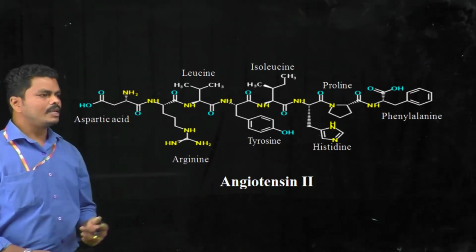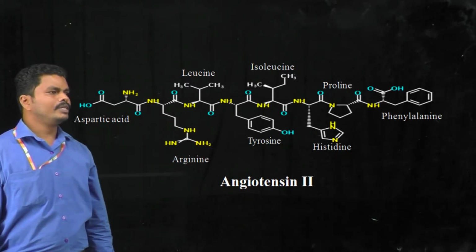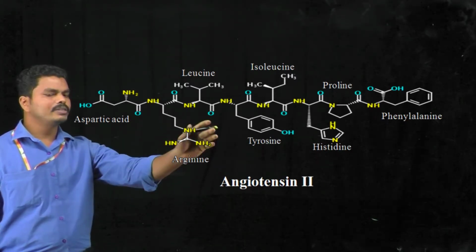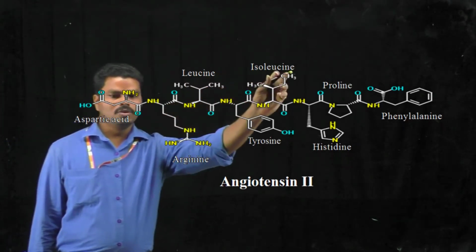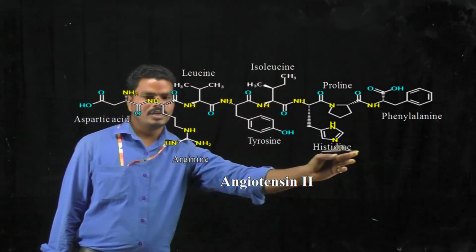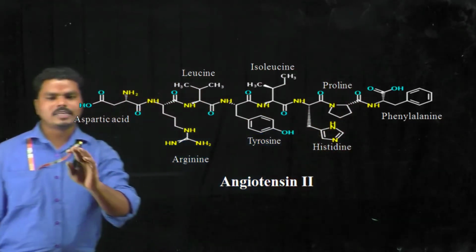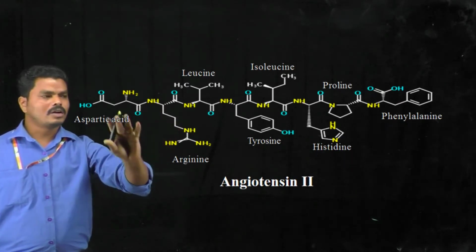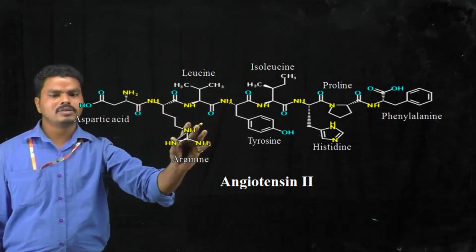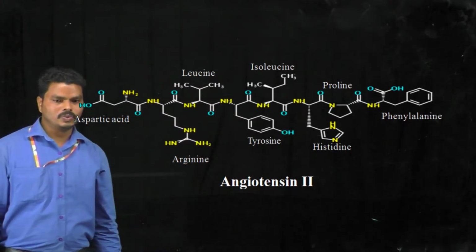When you see the chemical structure of angiotensin 2, it is a protein composed of amino acids like arginine, leucine, isoleucine, tyrosine, histidine, proline, phenylalanine, and aspartic acid. So these are the different types of amino acids seen in the chemical composition of angiotensin 2.